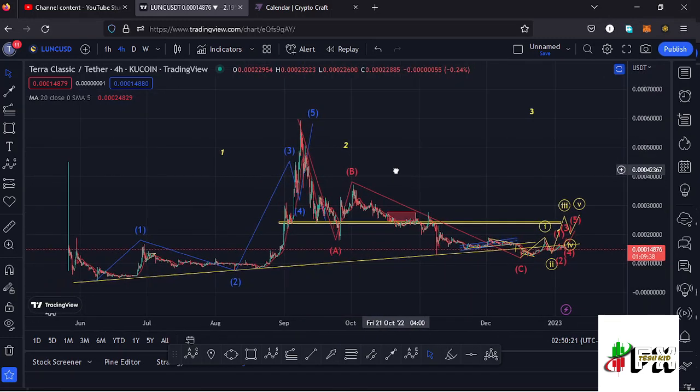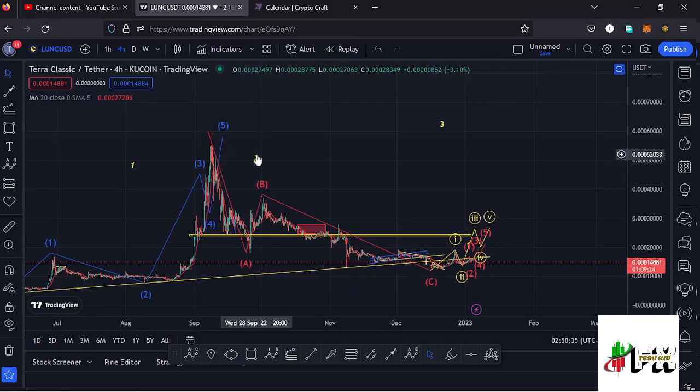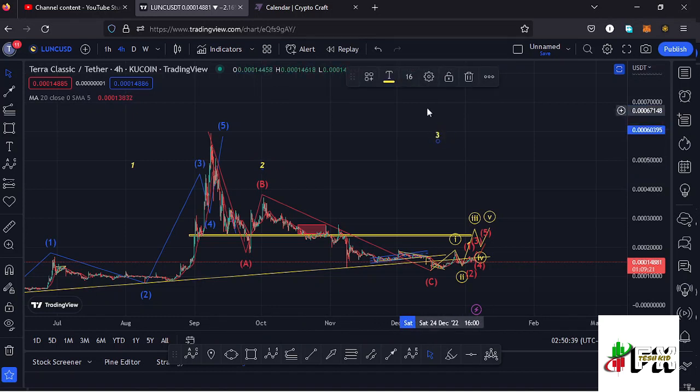And because of its corrective nature, we also expected to see an ABC corrective structure in the formation of that second wave, and we have seen the low for that second wave at around the $0.00011,786 mark. And after seeing the formation of a higher Elliot wave count 2, we expect an impulsive movement to the upside in the formation of a higher Elliot wave count 3, and this is what I'm expecting on the long-term scenarios here on the Lunc chart.